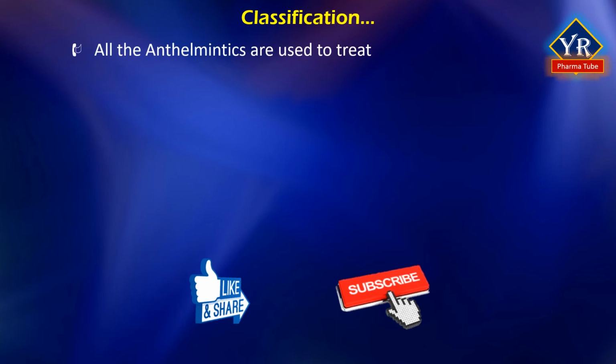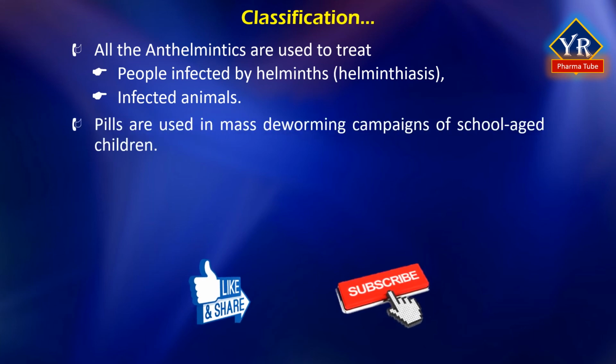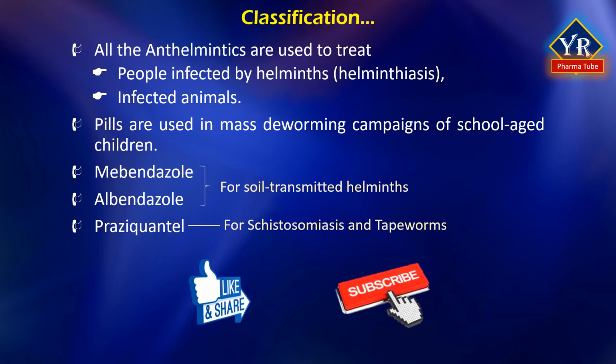All these types of anthelmintics are used to treat people who are infected by helminths, a condition called helminthiasis. These drugs are also used to treat infected animals. Pills containing anthelmintics are used in mass deworming campaigns of school-aged children in many developing countries. The drugs of choice for soil-transmitted helminths are mebendazole and albendazole, and praziquantel is used for schistosomiasis and tapeworms.